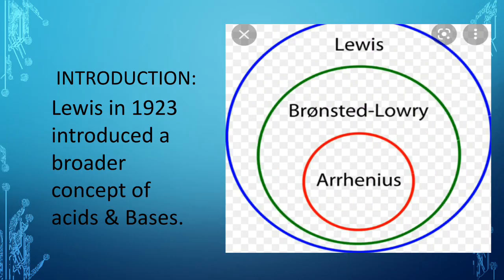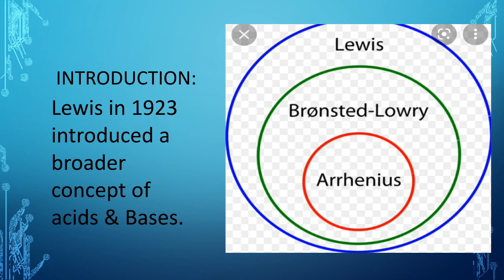So according to G. N. Lewis, in 1923 he introduced a broader concept of acid and bases. Why it is called the broader concept? Because according to Arrhenius, if the chemical compound contains hydrogen or hydroxyl ions, then we can classify these compounds on the basis of hydrogen and hydroxyl ions into acid and bases. And Bronsted and Lowry concept is actually depending upon the proton donor and proton acceptor.